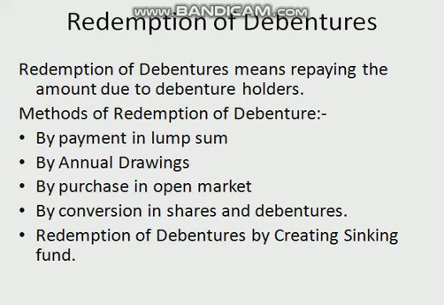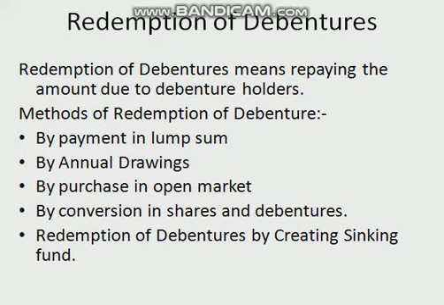Journal entries for this are: when redemption is done at par, the entry is debentures account debited to bank account, being debentures redeemed at par, and the amount is face value of debentures. When redemption is done at premium, the journal entry will be debentures account debited, premium on redemption of debentures account debited to bank account. In front of debentures, we will be writing face value of debentures. In front of premium, we will be writing premium payable on redemption, and to bank is total of the above two.